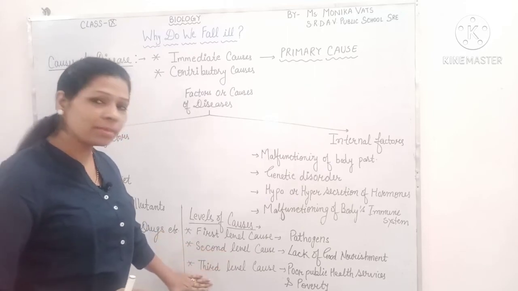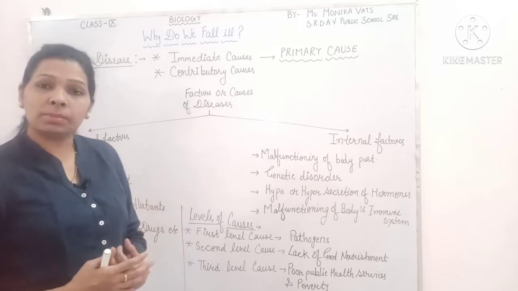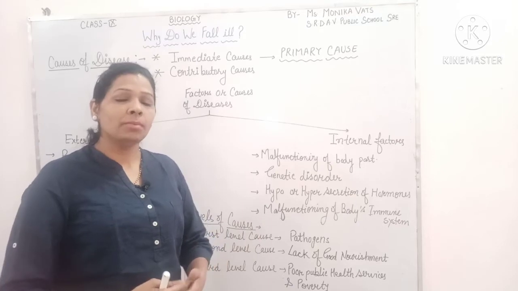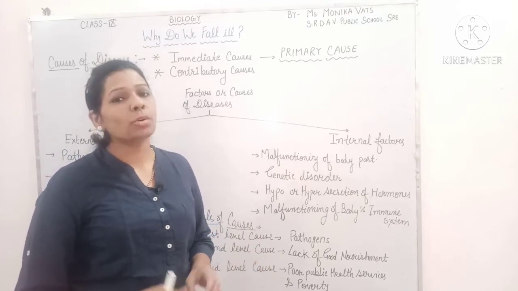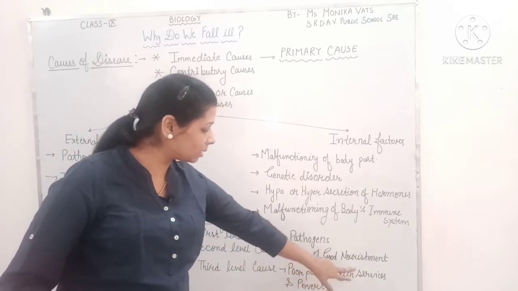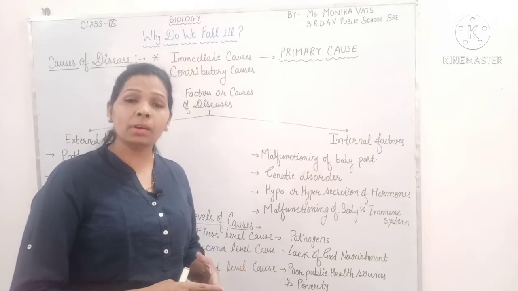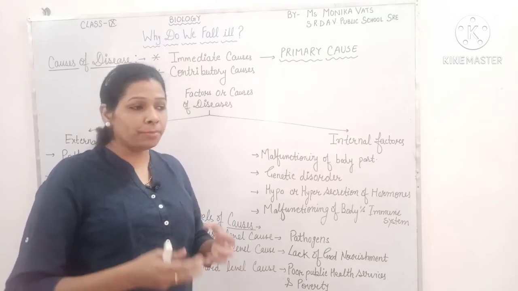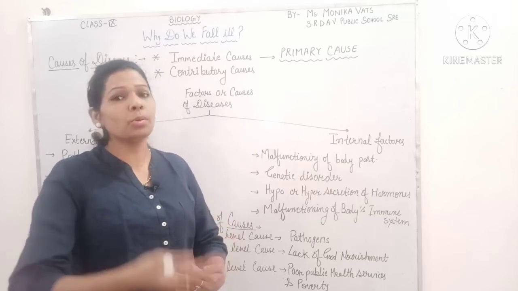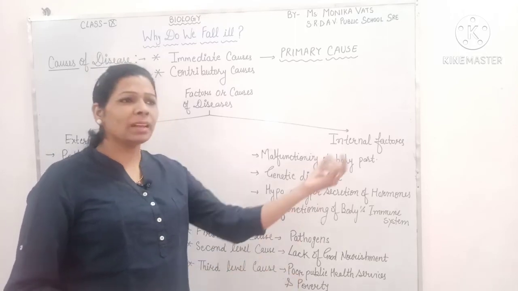And the third level cause: if we are taking good nourishment and our body's immune system is well and very active, even then sometimes we suffer from diseases. So the third level is poor public health services and poverty. Poverty may be the reason, because due to poverty we do not have sufficient money to get good nourishment. Or sometimes poor public services, like a sewage line.